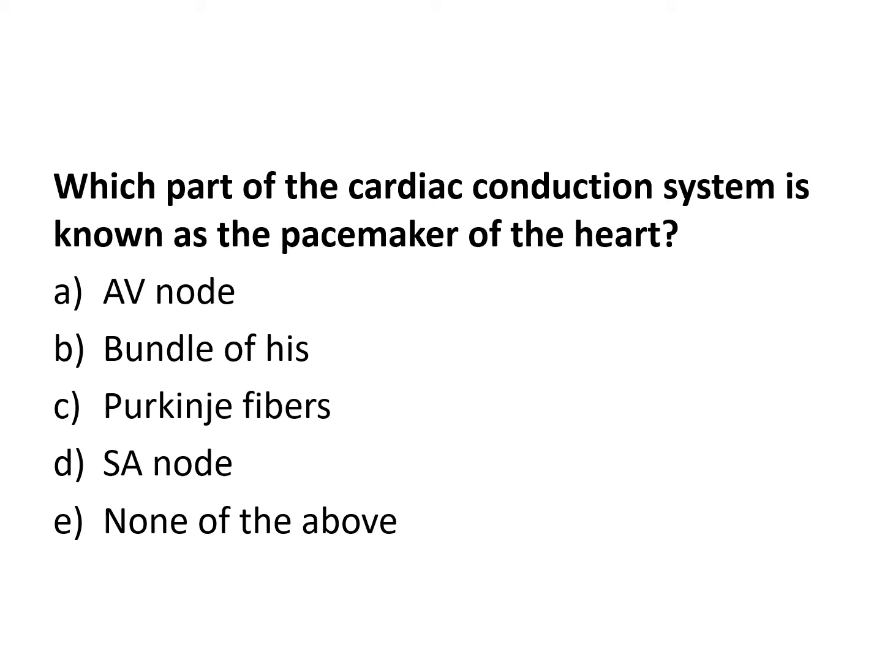Which part of the cardiac conducting system is known as the pacemaker of the heart? There you go. Now it's the SA node. So what rate does the SA node make? About 60 beats per minute with no influence from the brain. So that's the natural pacemaker of the heart.